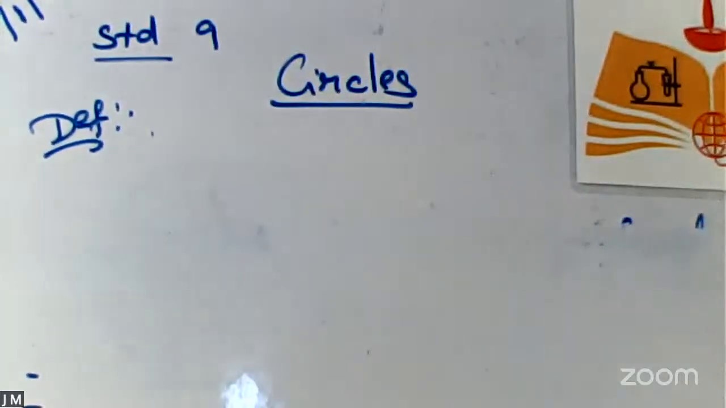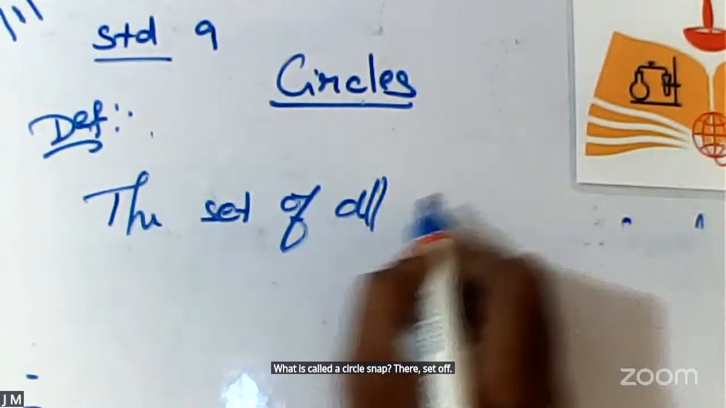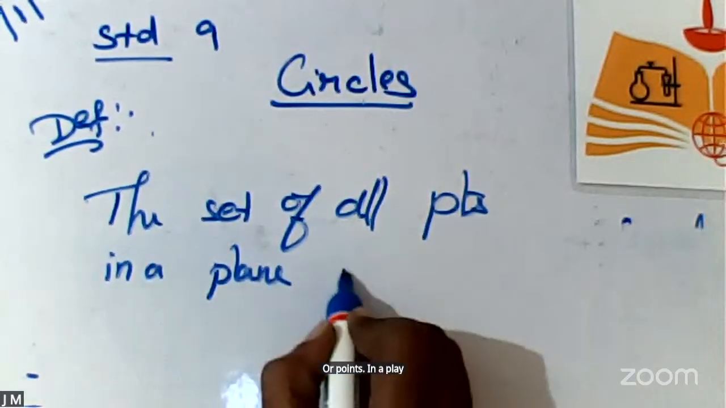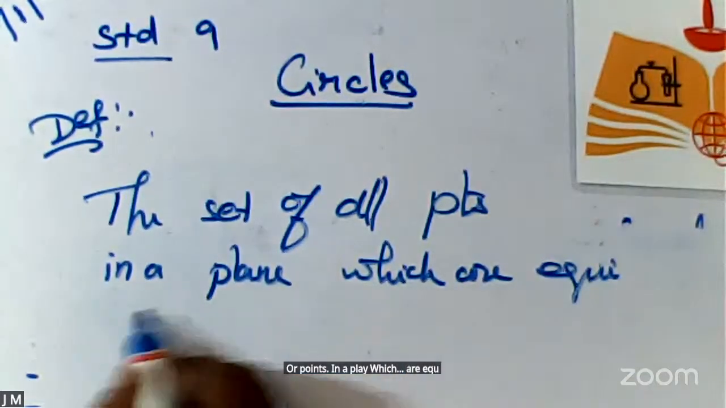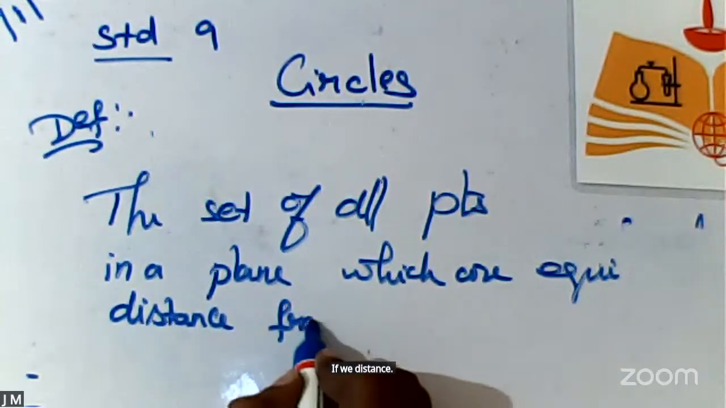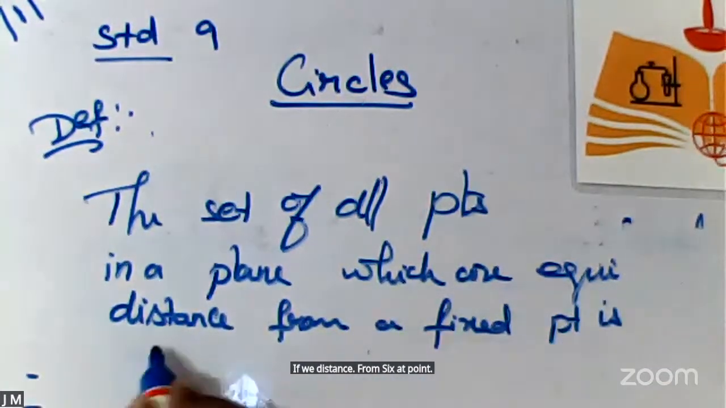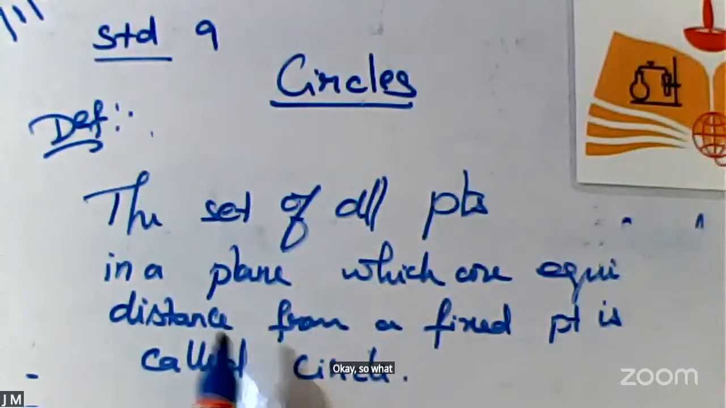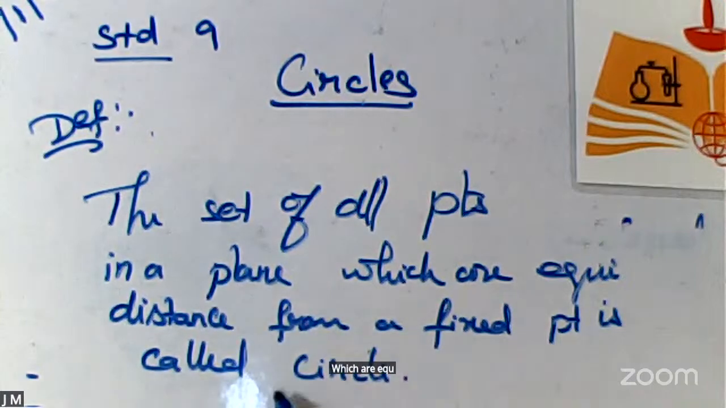What is called a circle? The set of all points in a plane which are equidistant from a fixed point is called a circle. Okay? So what is called a circle? The set of all points in a plane which are equidistant from a fixed point is called a circle.